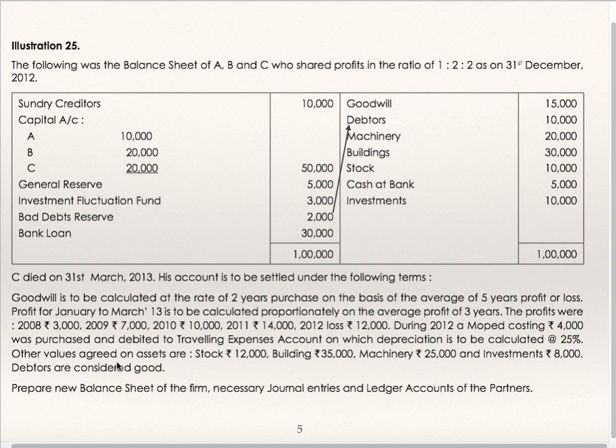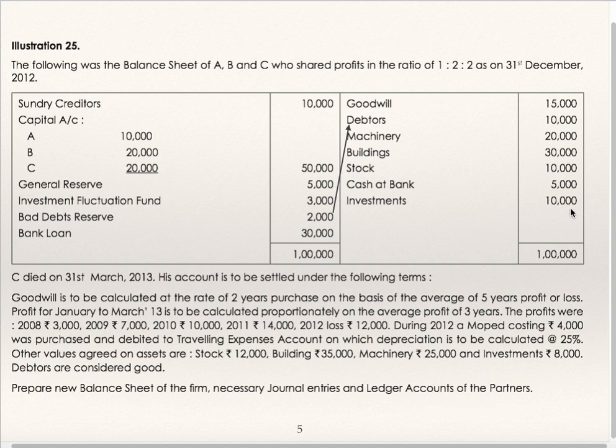Other values agreed on the assets are: stock 12,000, increase in value; building 35,000, increase in value; machinery 25,000, increase in value; investments 8,000. Debtors are considered good, that means bad debt reserve is no longer required. Prepare new balance sheet of the firm, necessary journal entries and ledger accounts of the partners.